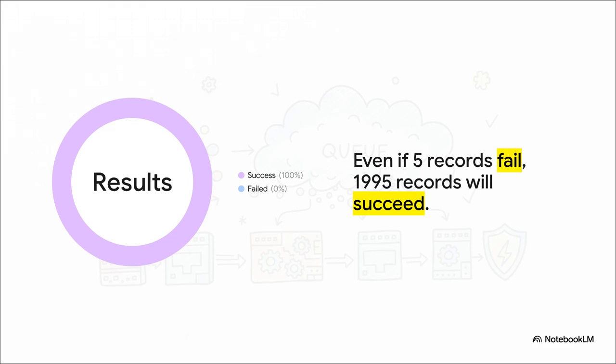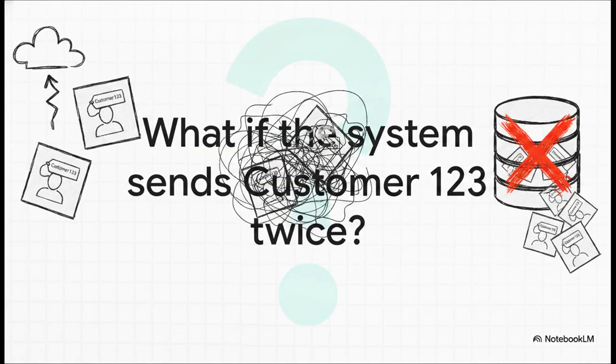Let's say 5 records out of the batch have bad data. Well, with partial success, we still successfully commit the 1,995 good ones. We don't roll back the whole transaction. We just quietly log those 5 specific failures in a custom object so we can deal with them later. This keeps that massive data pipeline flowing smoothly instead of grinding the whole operation to a halt over a couple of typos. But as we're doing these inserts, a pretty major vulnerability pops up that we definitely have to protect